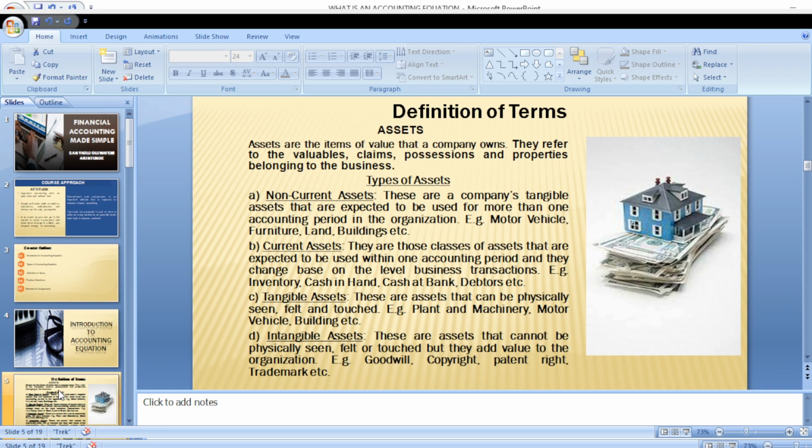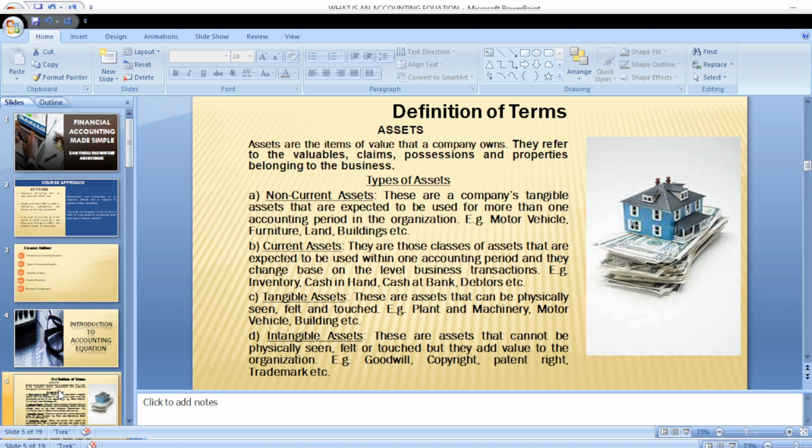Anytime that we go and withdraw money from the bank, of course our cash in the bank will reduce. And anytime we go and pay money into our bank account, it will increase. Another current asset that we would have is debtors. If we are an organization that sells goods on credit, we are likely to have debtors. We call them accounts receivable. That's those that are owing the business organization.